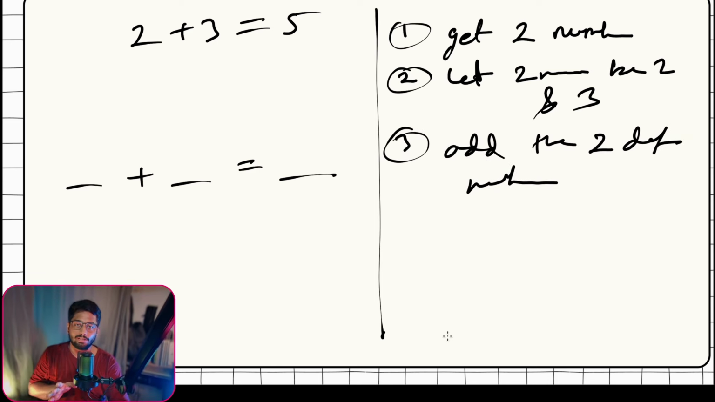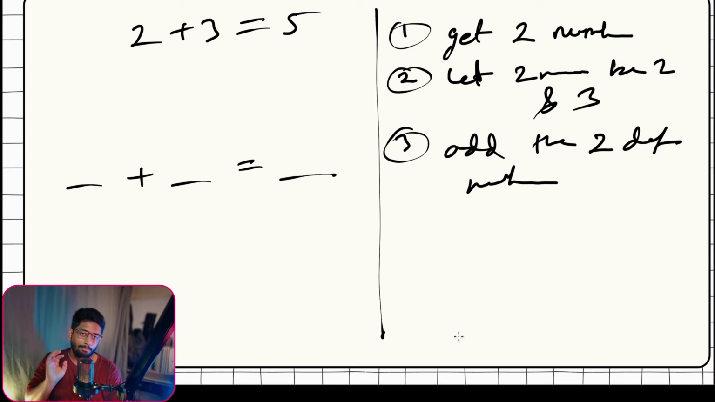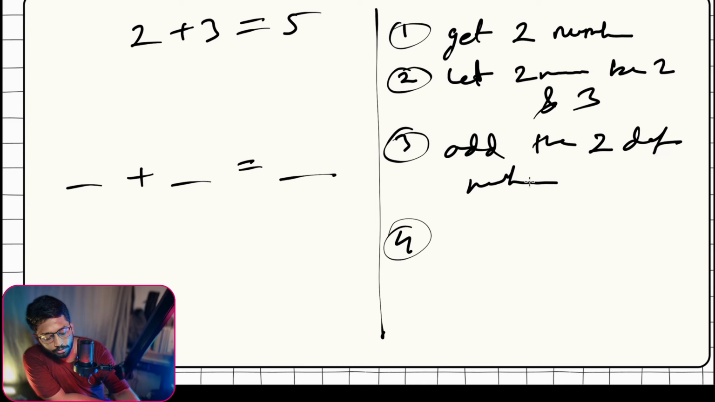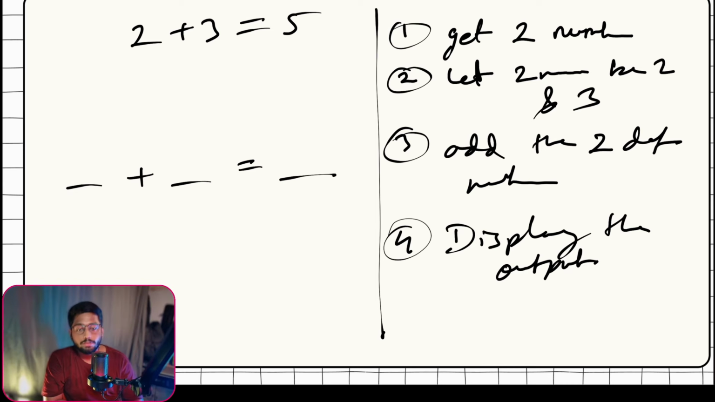I know my handwriting is like a doctor's handwriting, but kindly please bear with me for this. Okay. Fourth, after we add the two numbers, what we'll get is the output. So what we'll do is display the output. Okay. So now once we have the number, that is our output displayed, that is 5, what we'll do is, it's done.